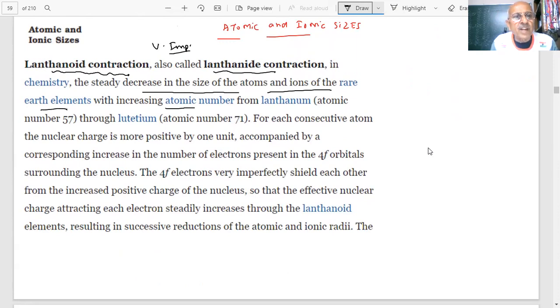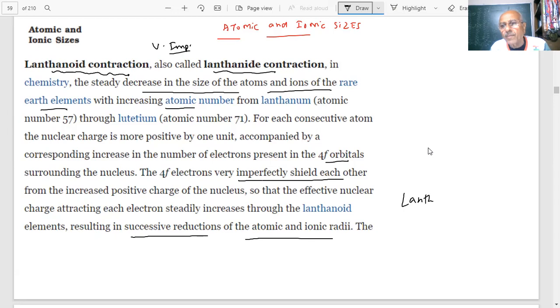For each consecutive atom, nuclear charge is more positive by 1 unit, accompanied by a corresponding increase in the number of electrons present in the 4f orbital, student, surrounding the nucleus. 4f electrons are very imperfectly shielding from the increased positive charge. So effective nuclear charge attraction steadily increases through the lanthanides, resulting in successive reduction of the atomic and ionic radii. This is called lanthanide contraction.